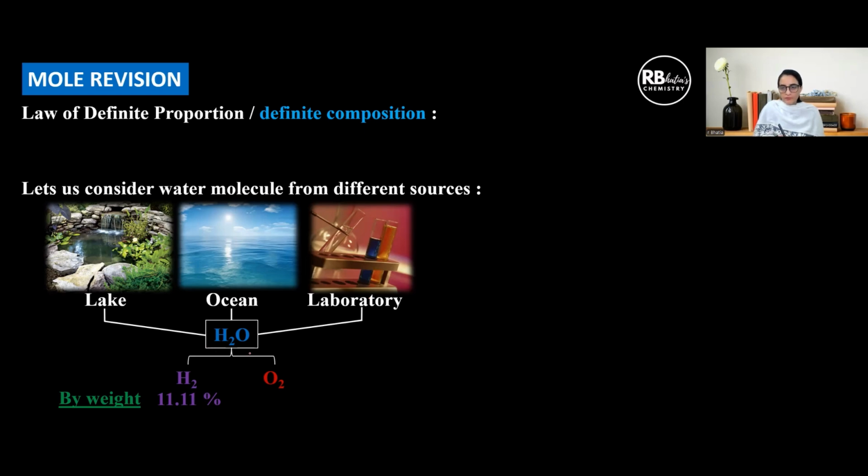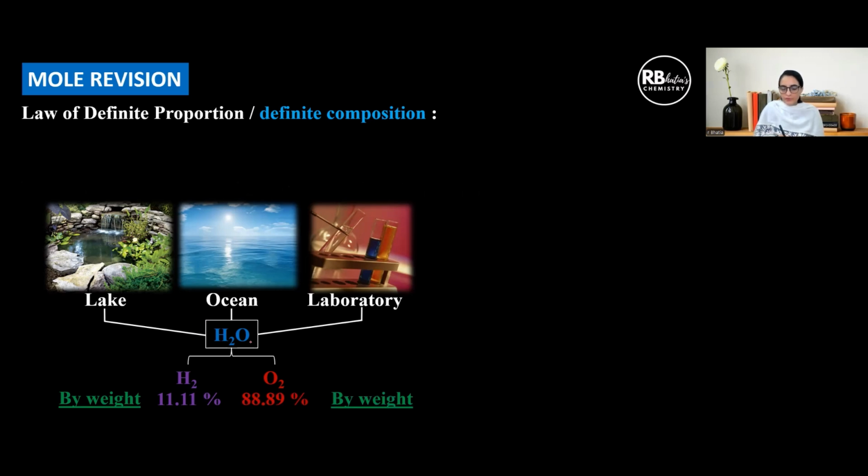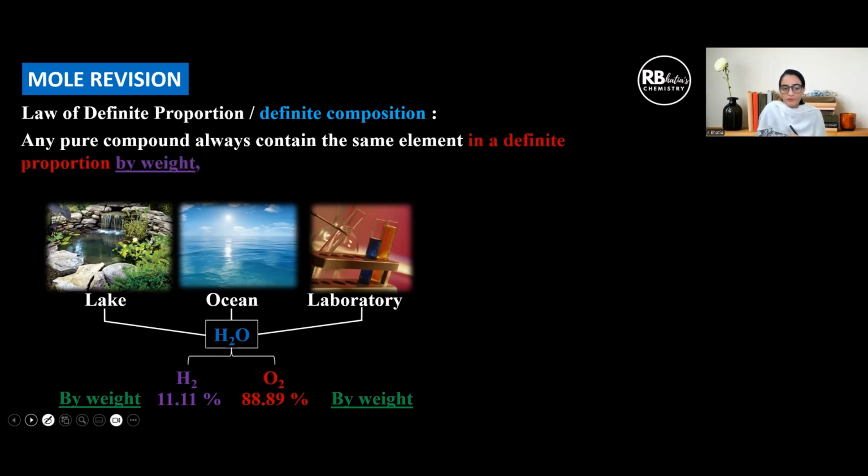Any source, the formula of water is always H2O, and by weight, it always contains 2 gram of hydrogen and 16 gram of oxygen, which when we calculate by weight percentage, it comes out to be 11.11% hydrogen and 88.89% of oxygen, sorry, by weight, right? So what does the law say?